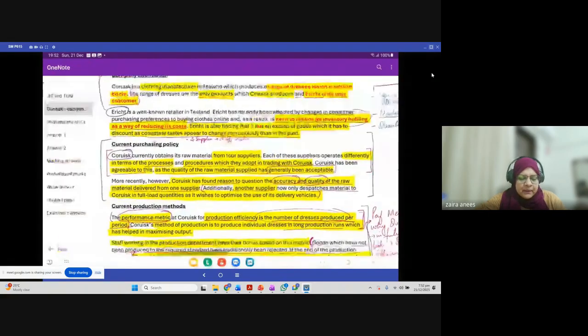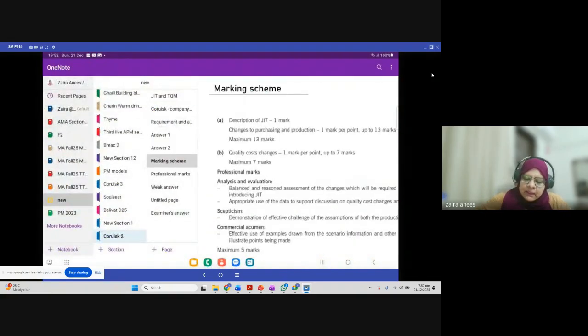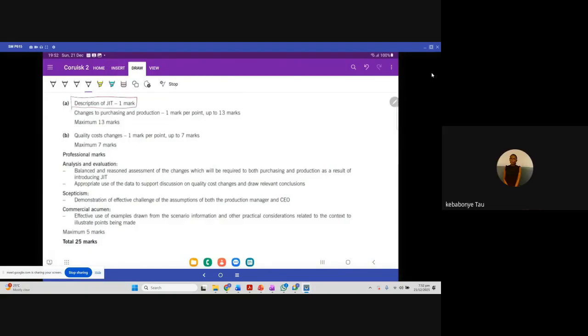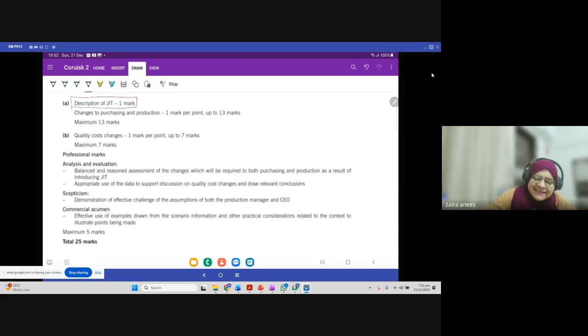And one more thing, if you see the marking scheme now, see this point. If you don't write the description of JIT, you will lose this 1 mark. And when it says 1 mark per point, students sometimes think that you have to list down 12 points. You will not find 12 points from the question. 1 mark per point means 1 mark for the identification and 1 mark for the justification and the change which you are proposing, right? So that's basically how you are supposed to write, right?